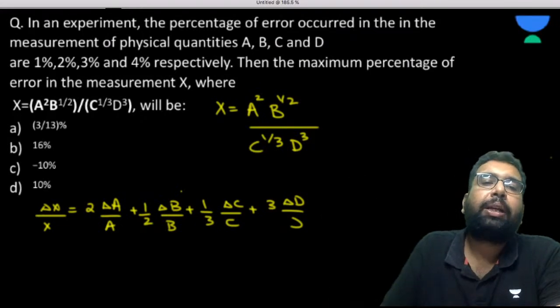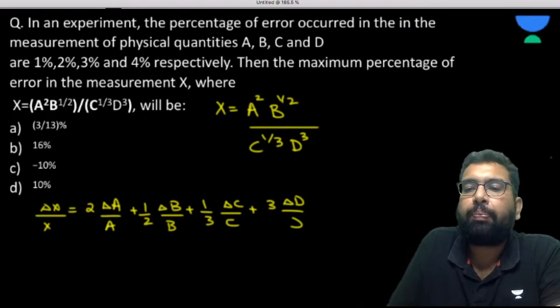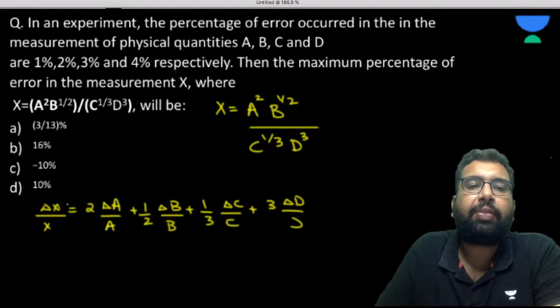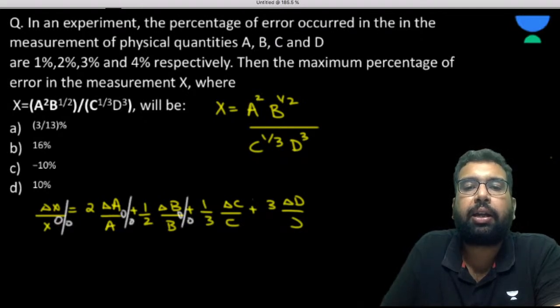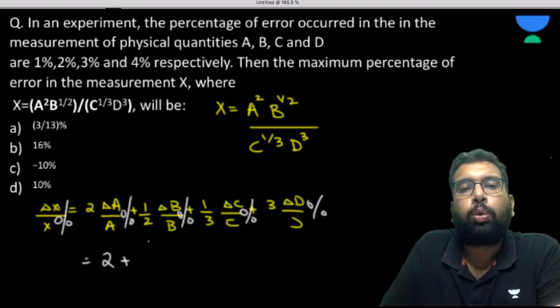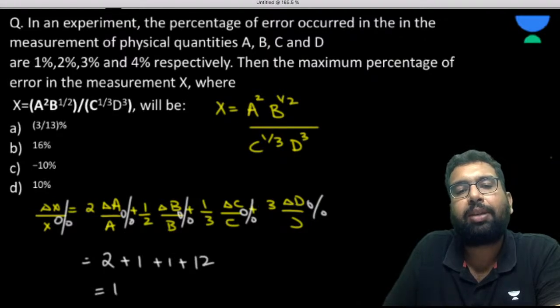Now if I want to do it in percent, I have percentages given for each. So 2 into 1 becomes 2, 2 into 1 by 2 becomes 1, plus 3 upon 1 by 3 is 1, plus 3 into 4, that is 12. So it has become 16%.